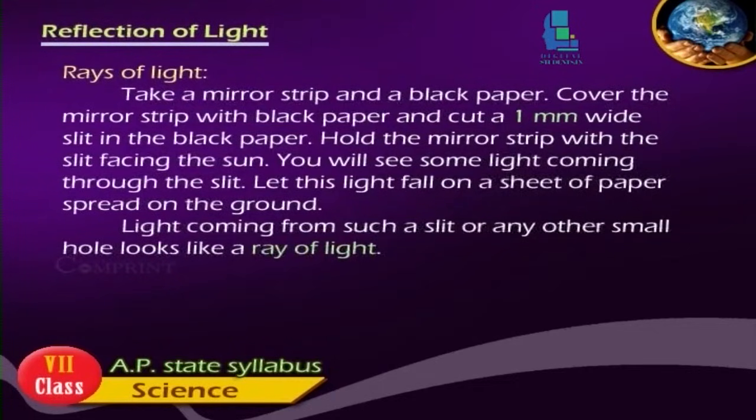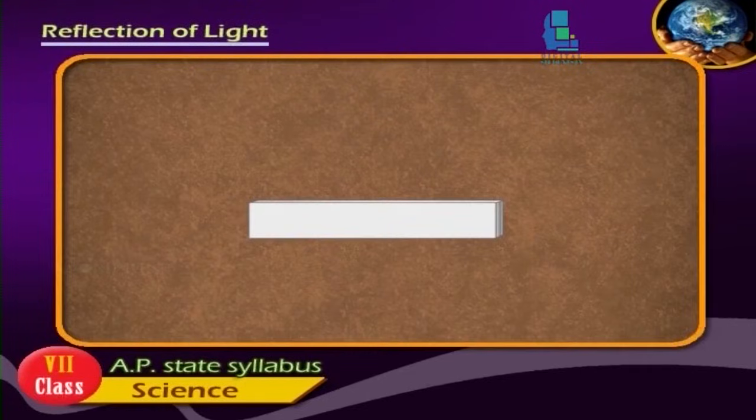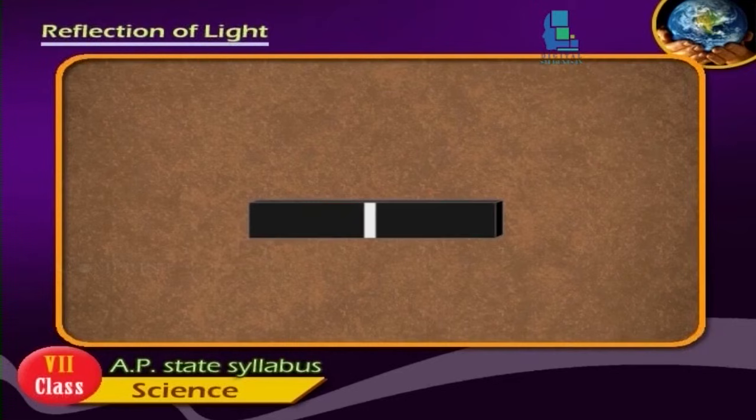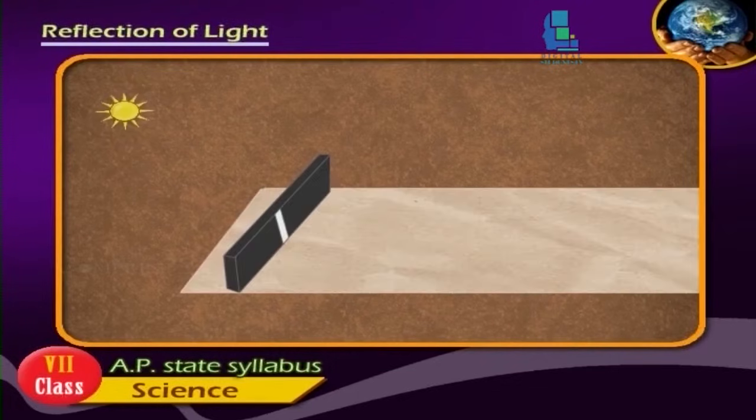Rays of light. Take a mirror strip and a black paper. Cover the mirror strip with black paper and cut a 1 mm wide slit in the black paper. Hold the mirror strip with the slit facing the sun. You will find some light coming through the slit. Let this light fall on a sheet of paper. Spread it on the ground. Light coming from such a slit or any other small hole looks like a ray of light.